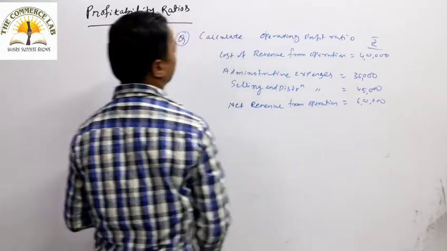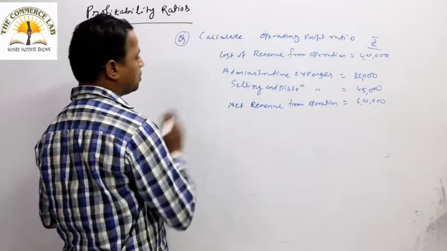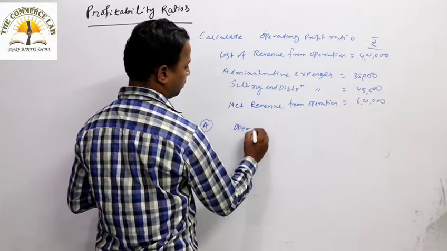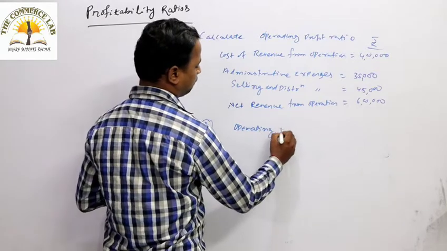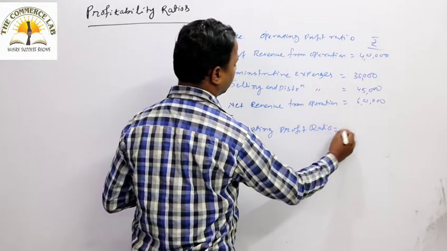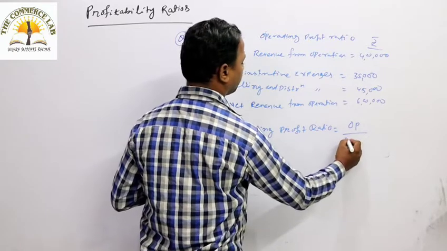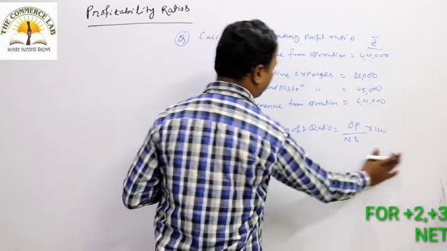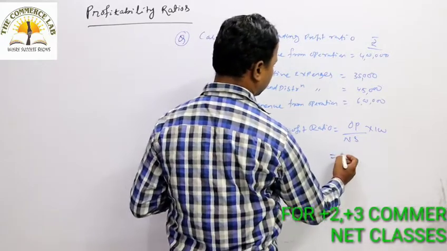Okay, so what do you have to calculate? The operating profit ratio. So how to calculate the operating profit ratio? Operating profit ratio can be calculated as operating profit by net sales into 100. How to calculate the operating profit?